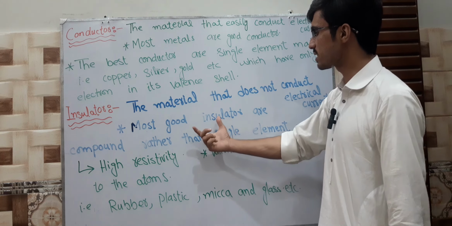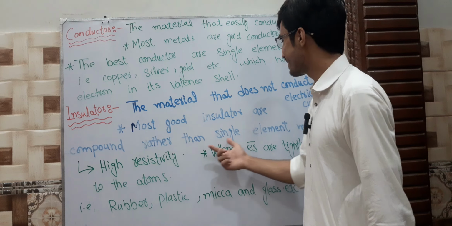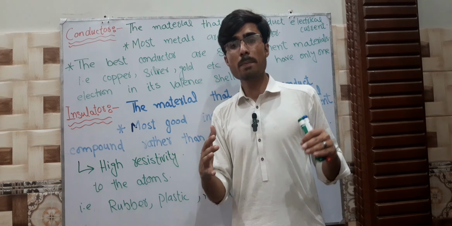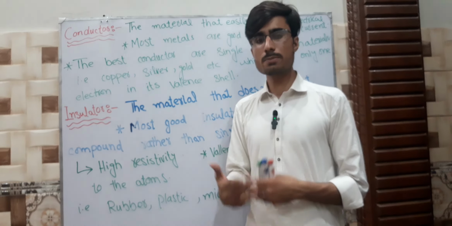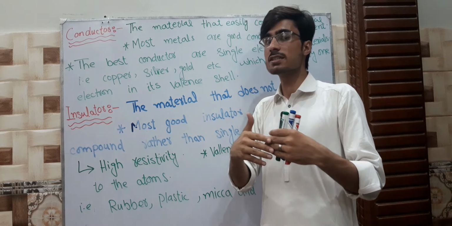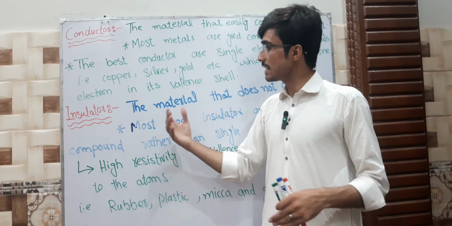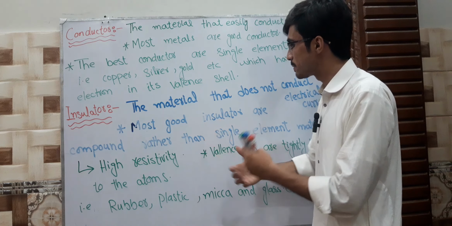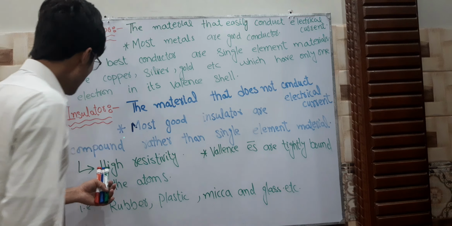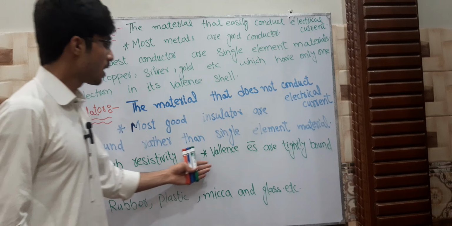Most good insulators are compounds rather than single element materials. It means that an insulator is made up of different elements, while the best conductors are made up of a single element. An insulator is made up of different elements, a compound, and it has high resistivity.